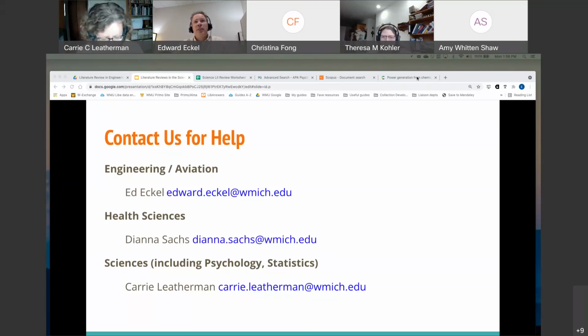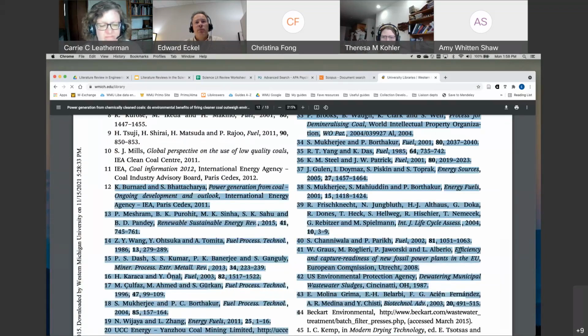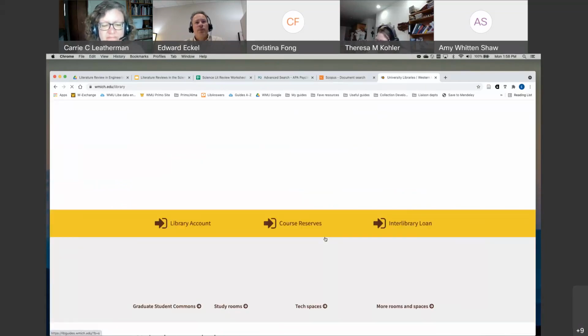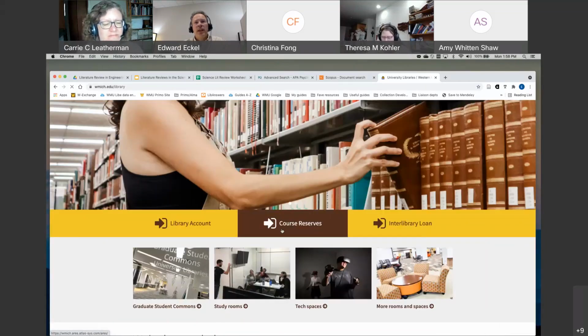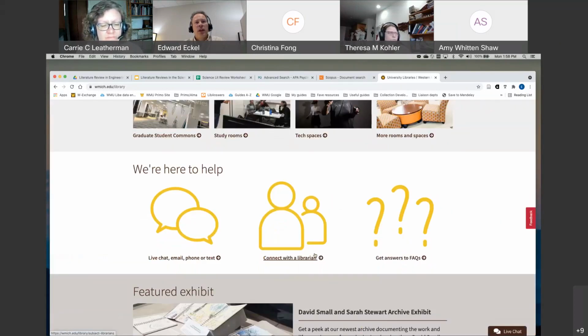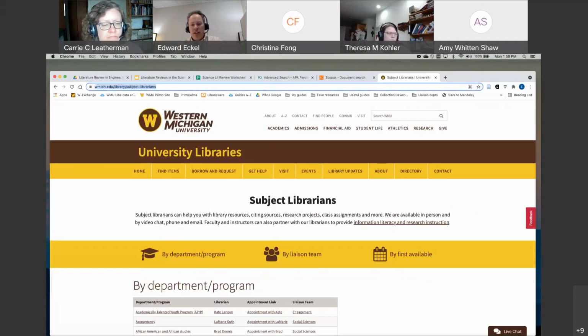In fact, let me go to the library page and paste it into the box here. Does that help? Connect with a librarian. Here it is. Here is the list of librarians by department. So I would check that list to see who the librarian is for your area and contact that person for help in scoping out and setting up a literature review. Okay? And please let us know if you have questions.